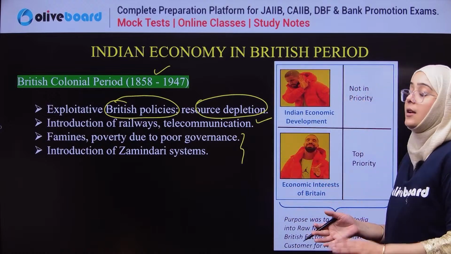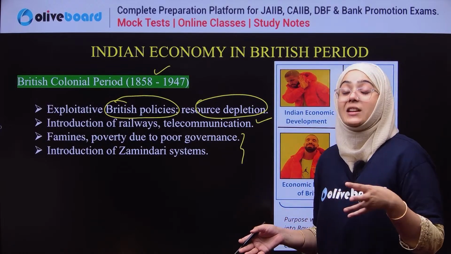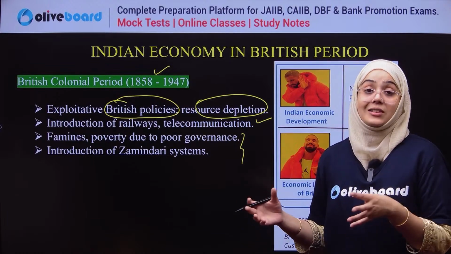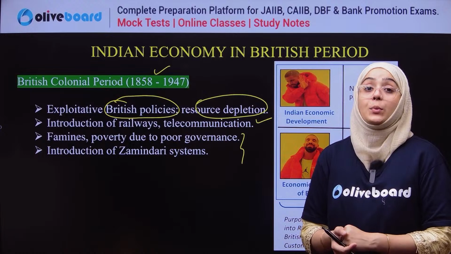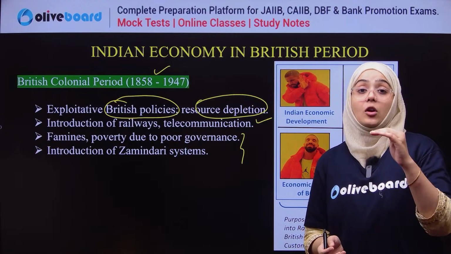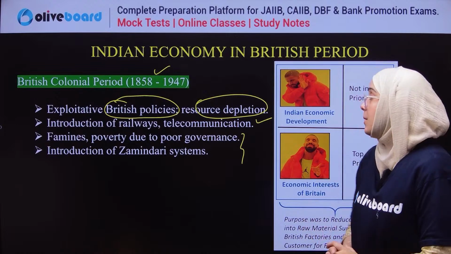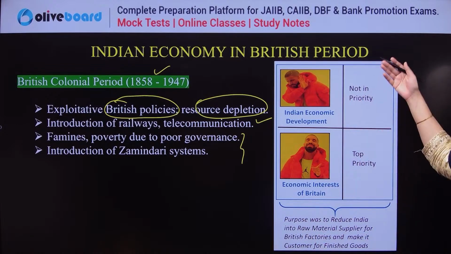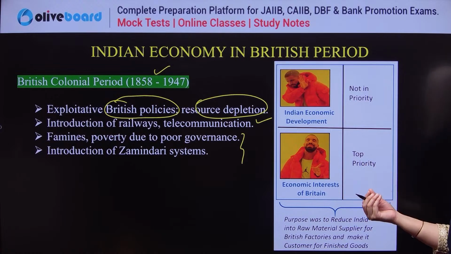If we talk about the zamindari system and the exploitative nature of the Britishers' utilization of resources, this all led to circumstances where the contribution fell from 23% to only 3%. So this picture best describes the condition at that time.